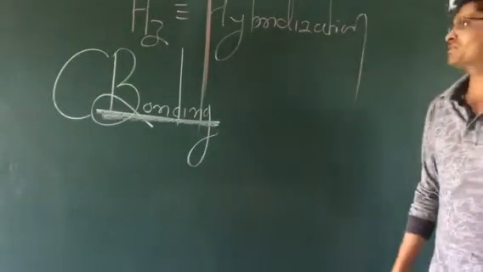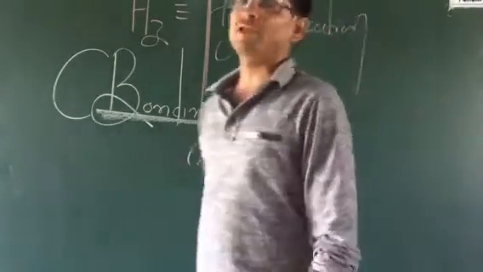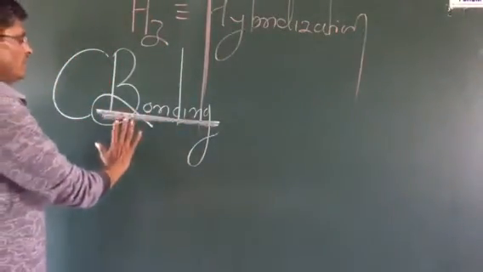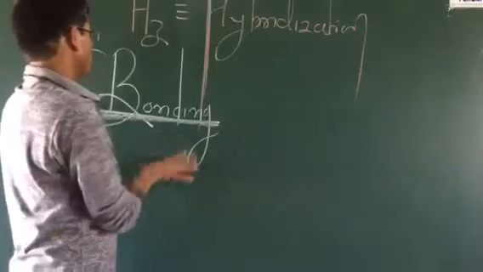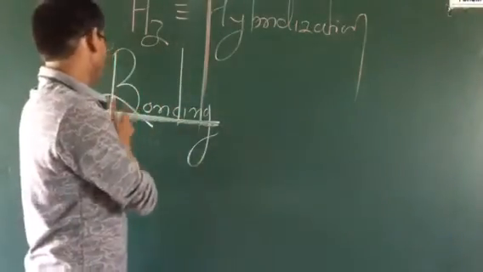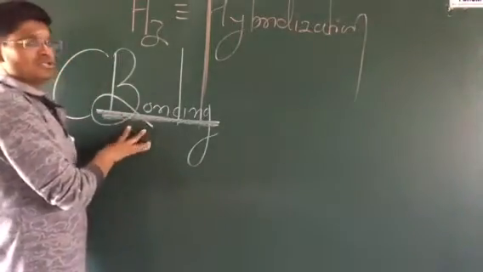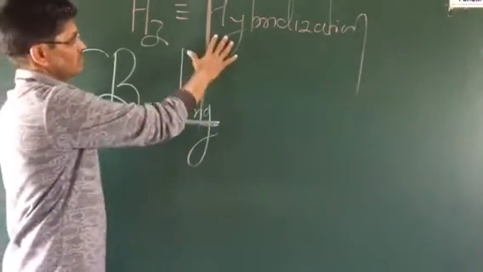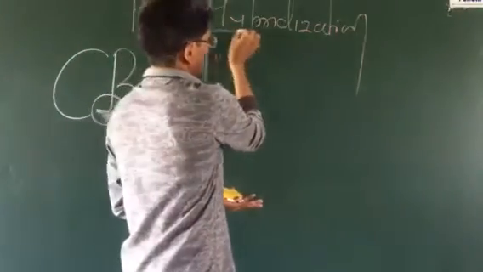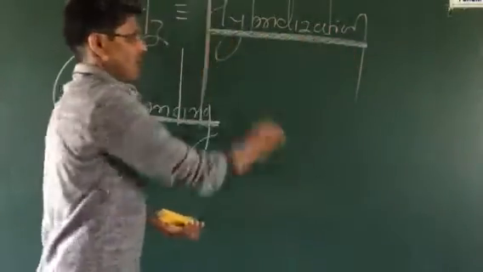Today we are discussing one of the parts, chemical bonding. The topic is the nature of chemical bonding or molecular structure in chemical bonding. So what is hybridization? In this lecture we see this particular term, hybridization.